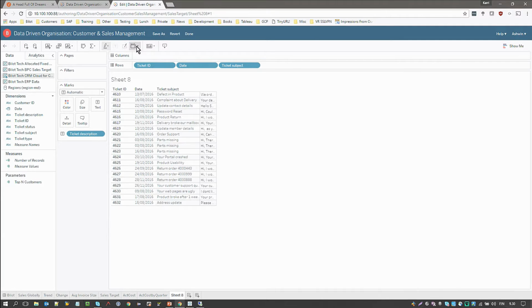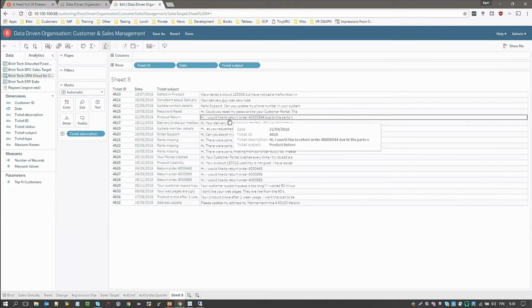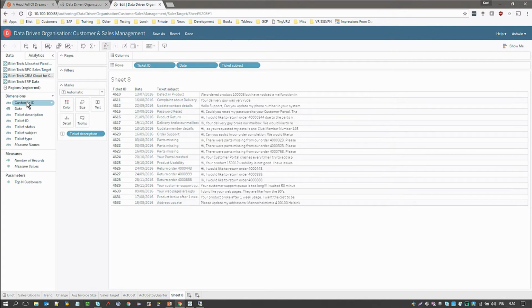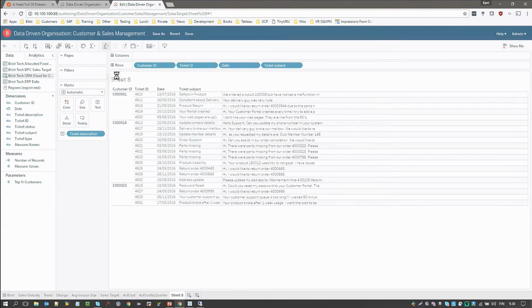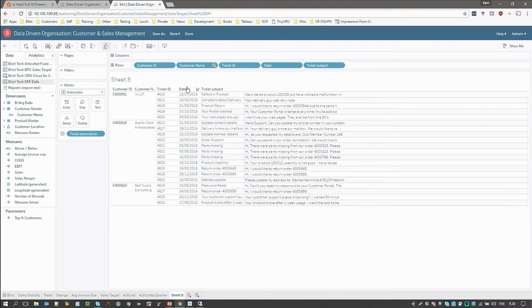I can't really read the text, so let me just increase the size. Okay. All right. And I should also add a customer ID. Customer name. Okay, so we have our list of CRM activities here.